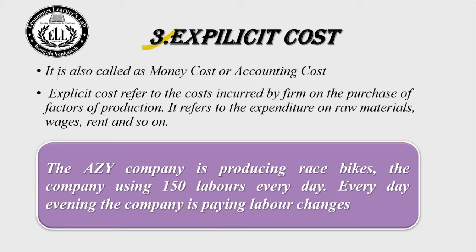Explicit cost. It is also called money cost or accounting cost. Explicit cost refers to the cost incurred by firms on the purchase of factors of production. It refers to the expenditure on raw materials, wages, rent and so on. It means the purchase of raw materials, wages, rent is called an explicit cost. Example, the AZY company is producing race bikes. The company uses 150 laborers every day. Every day evening the company pays labor charges. These labor charges are called explicit cost. Let us go to the next type of cost.